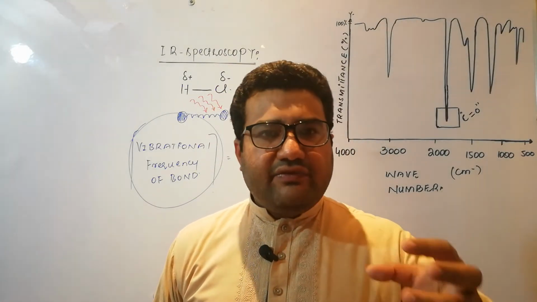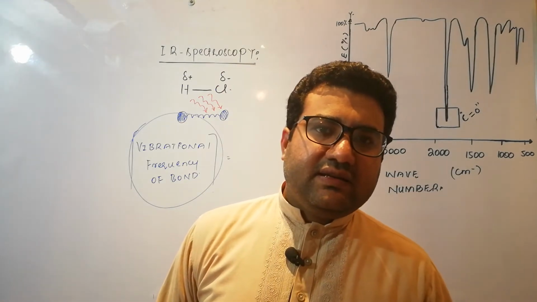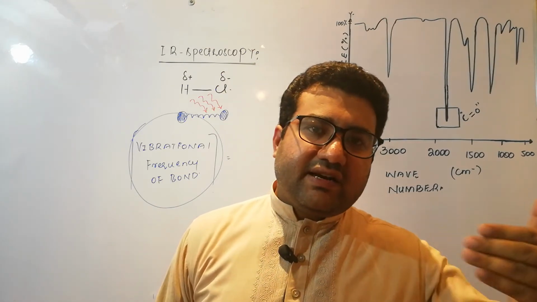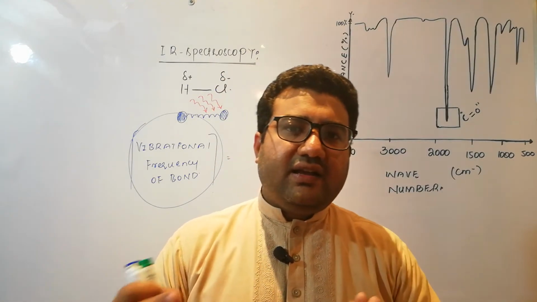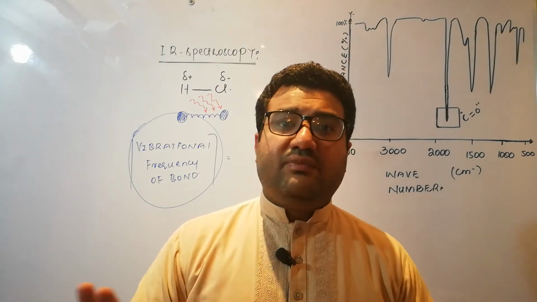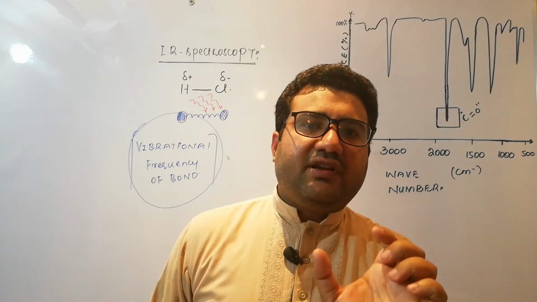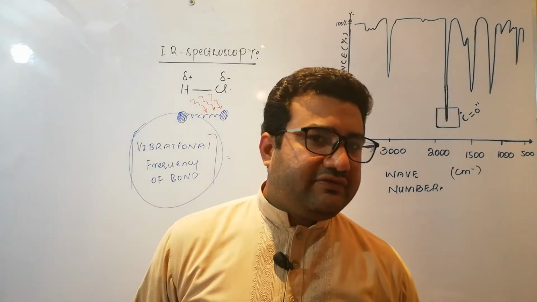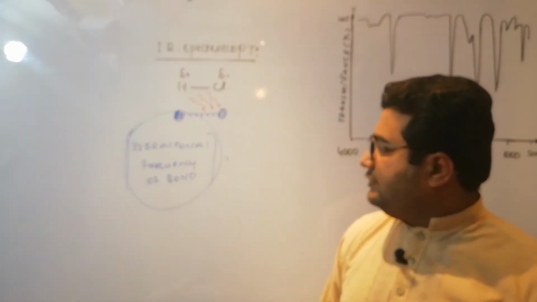It means every bond will absorb infrared radiation of a particular frequency. And those absorbed infrared radiations will be its characteristic feature. And the frequency of the infrared radiation that one bond absorbs, no other bond absorbs that frequency. So by looking at the frequency of the infrared radiations which are absorbed, much information can be collected about the nature of the bond. This is the principle of IR spectroscopy.